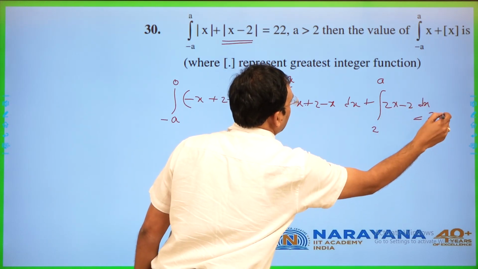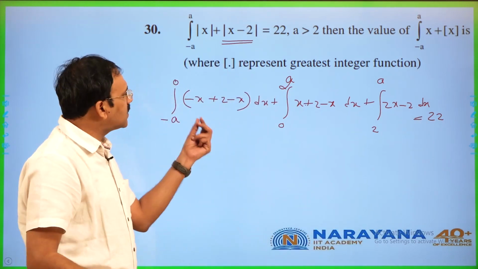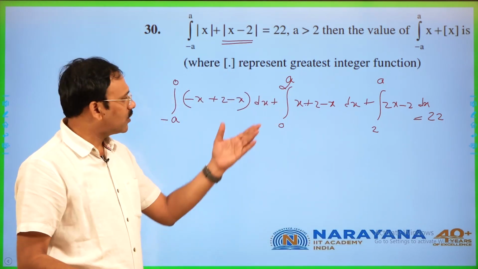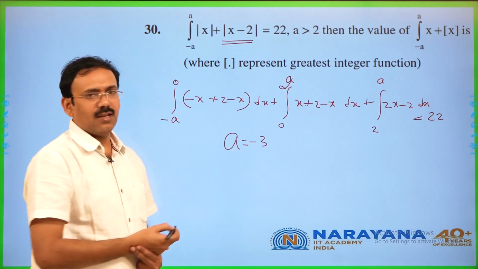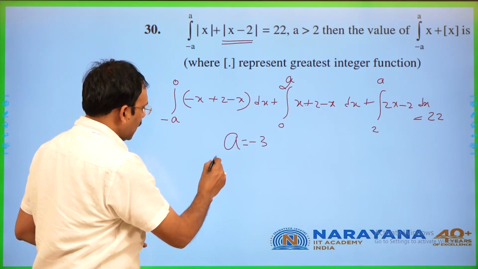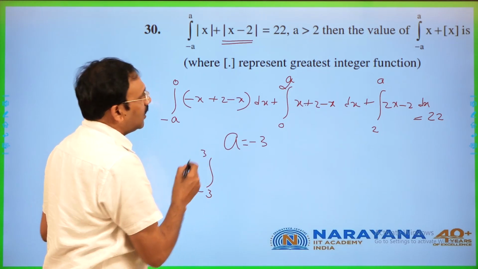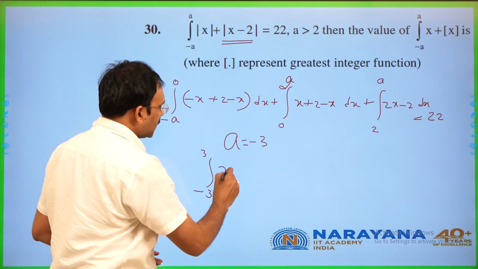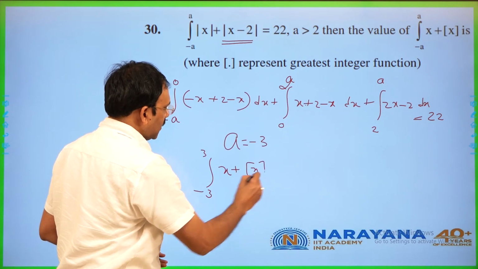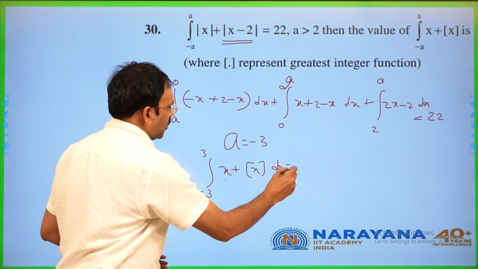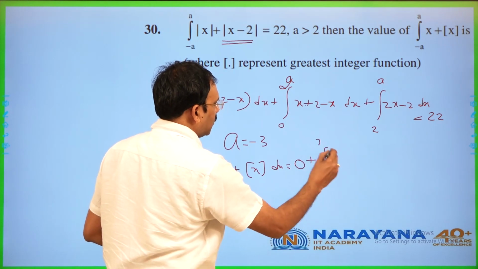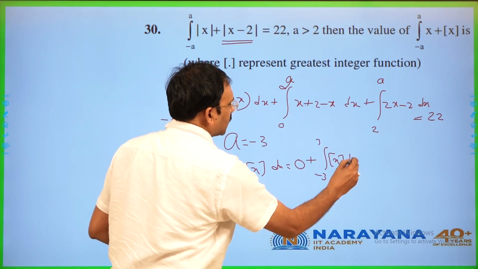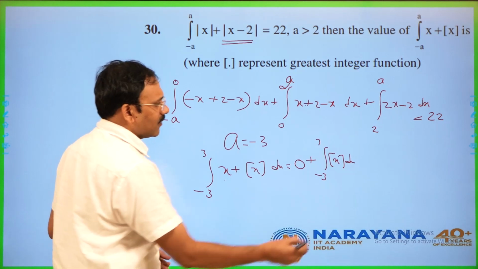This is given as 22, which is the sum of three simple integrals. You can solve it. You are going to get a value to be minus 3. When it is minus 3, integral minus 3 to 3 of x plus step x. Since x is an odd function, this part becomes 0, plus integral minus 3 to 3 of step x dx. Now you know the graph of step x.